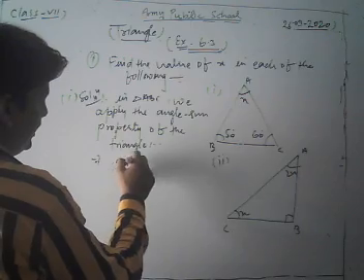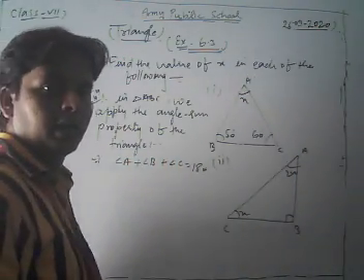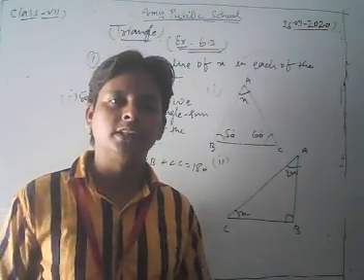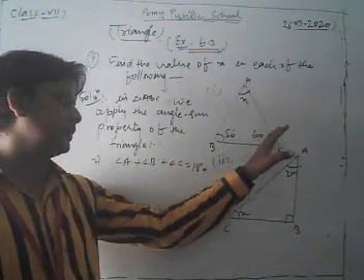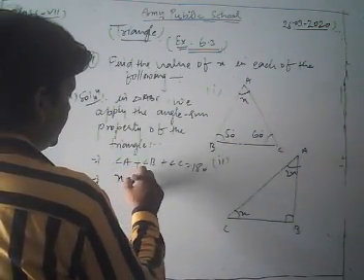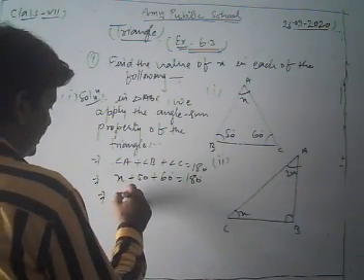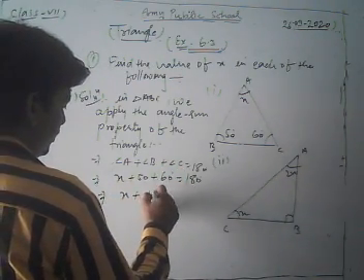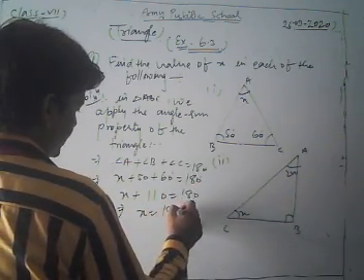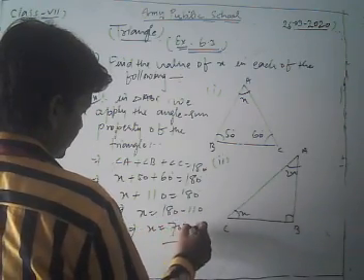So we get angle A plus angle B plus angle C is equal to 180, dear students. According to the angle sum property of the triangle, the sum of all interior angles of a triangle is 180. Now we put the value of each angle, x plus 50 plus 60 is equal to 180. So we have x plus 110 is equal to 180. Thus the value of x is equal to 180 minus 110, which is 70 degree. This is our required answer.